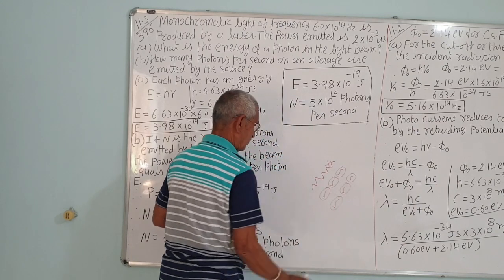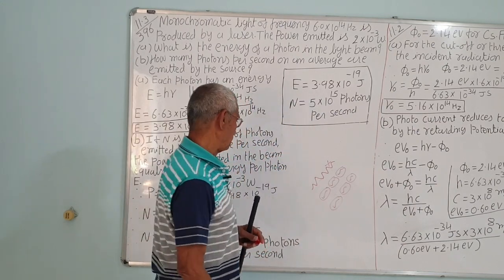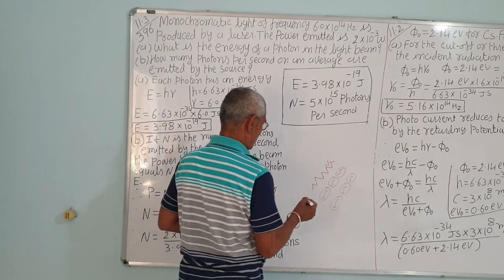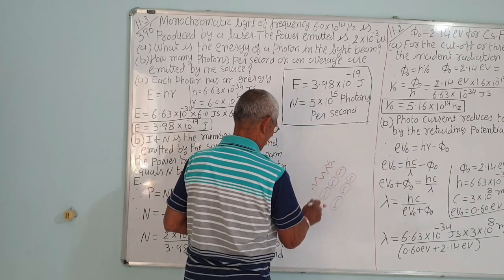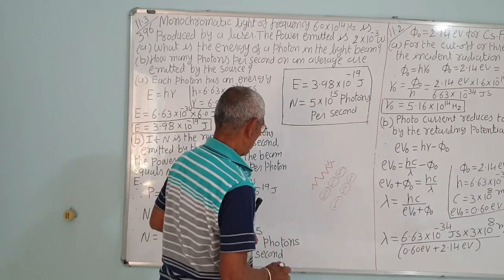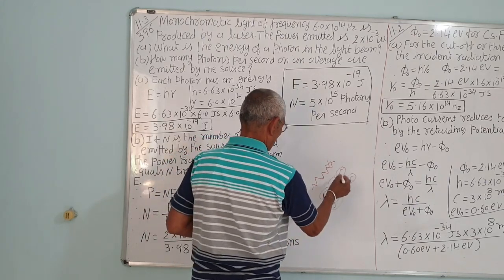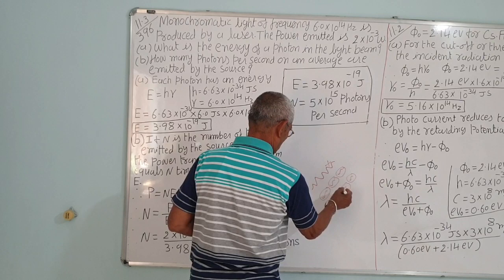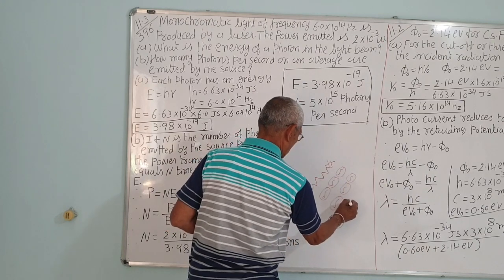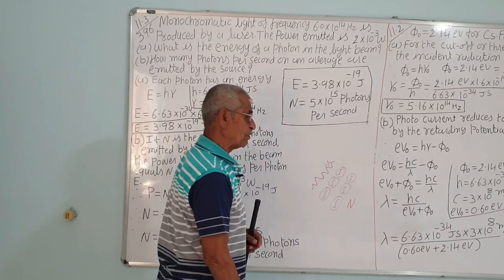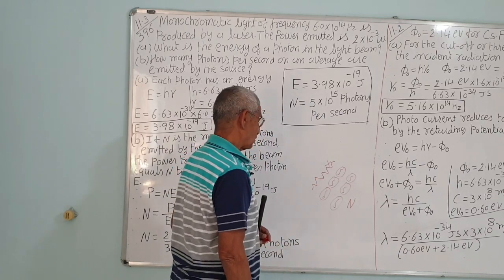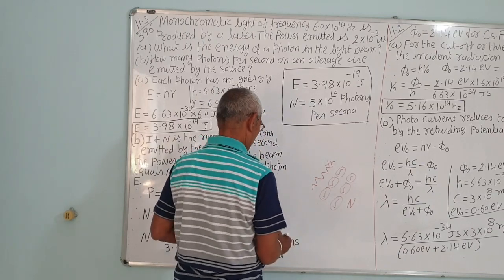It has a wave having the frequency nu, but this is quantized, in discrete form. So the photons, suppose 1, 2, 3, 4, 5, 6, say it is n. Each photon has energy h nu.